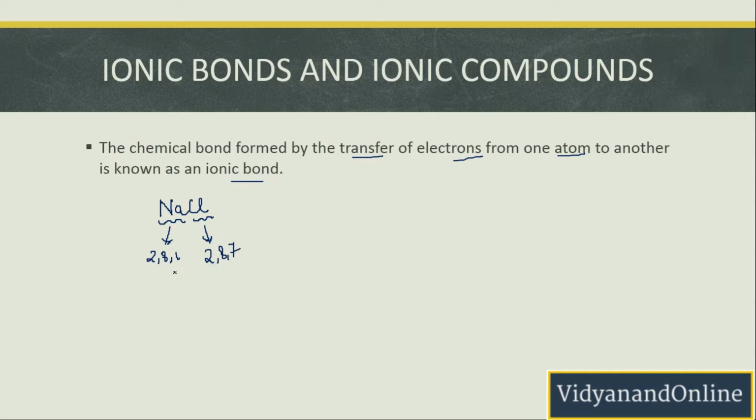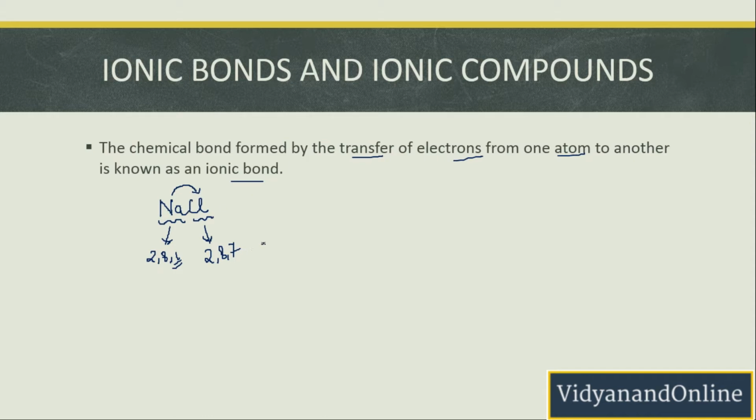Every atom wants to achieve the noble gas configuration, that is, 8 electrons in the outermost shell, so as to become stable. For Na to become stable, it will lose 1 electron, and for Cl to become stable, it will have to accept 1 electron, right? So there will be a complete transfer of electron from sodium, and that is why the bond between them will be an ionic bond.